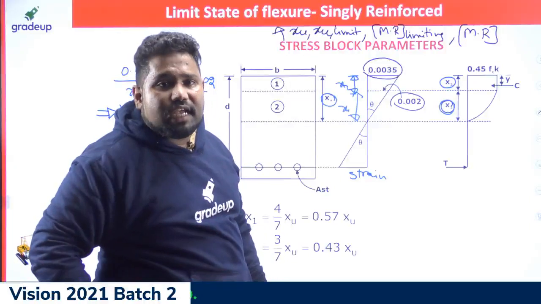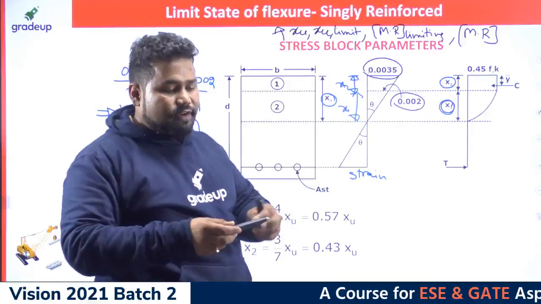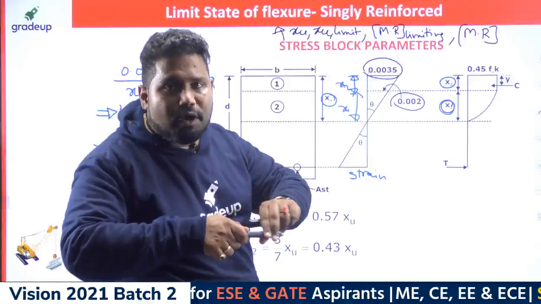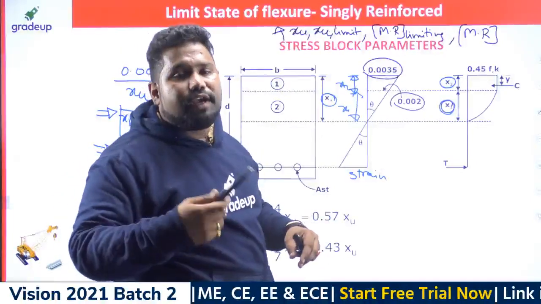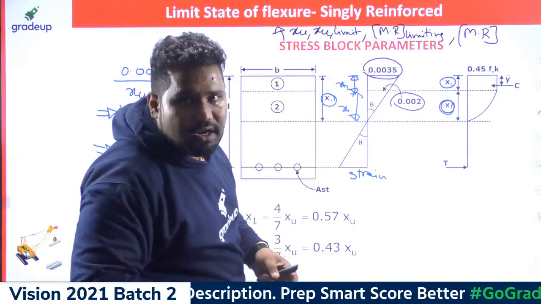Prakash 1985: in design we are taking Fe415 steel, sir. Yes, of course, in the design, because HYSD bars have grips, because of which bond failure is not possible. If you take mild steel, bond failure is the only problem. So that's the reason why we are not considering mild steel rods in the design.